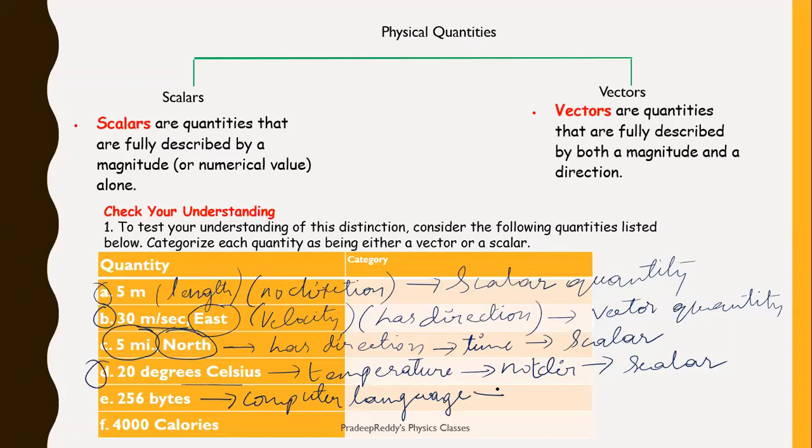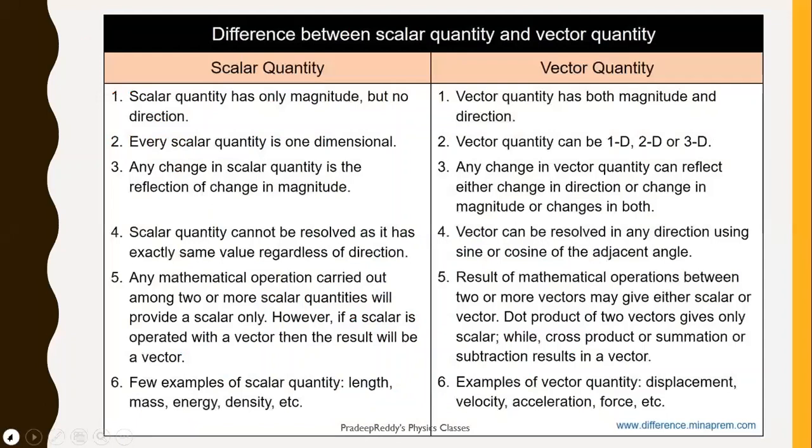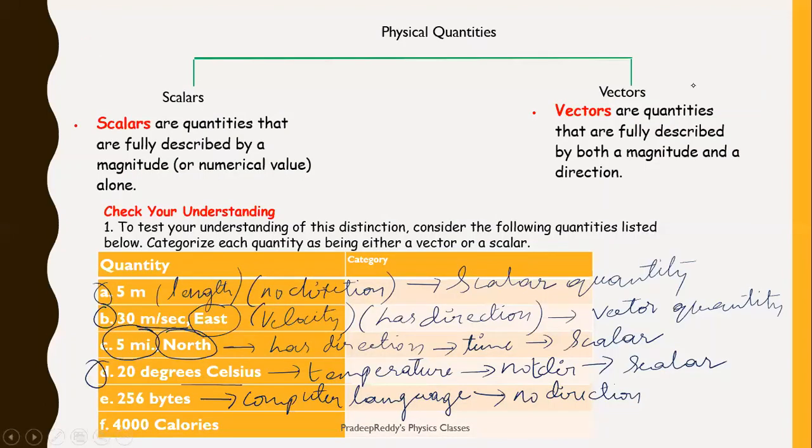It has no direction. Generally you say 1 GB, 2 GB, 1 GB RAM, 2 GB RAM. B stands for byte. So it has no direction, therefore it is also a scalar quantity.